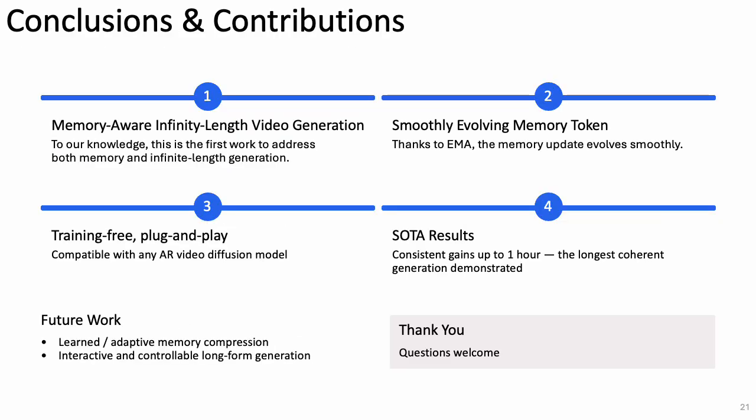In summary, MemRoPE jointly addresses positional extrapolation and memory growth through online RoPE and smoothly evolving dual EMA memory. It is training-free, plug-and-play with autoregressive video models, and generates coherent video for up to 1 hour.